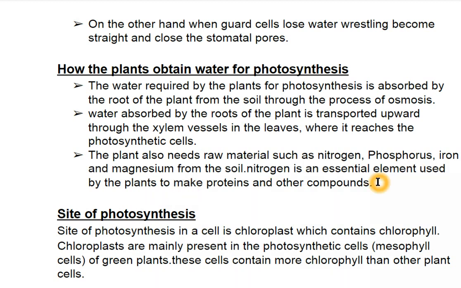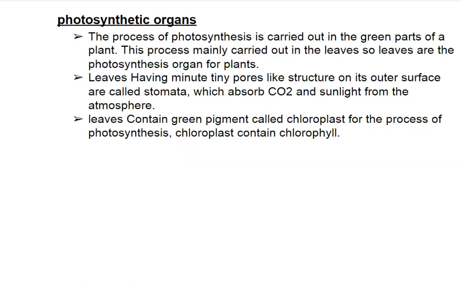So, what is the site of photosynthesis? The site of photosynthesis in a cell is the chloroplast, which contains chlorophyll. Chloroplasts are mainly present in the photosynthetic cells, the mesophyll cells of green plants. These cells contain more chlorophyll than other plant cells.